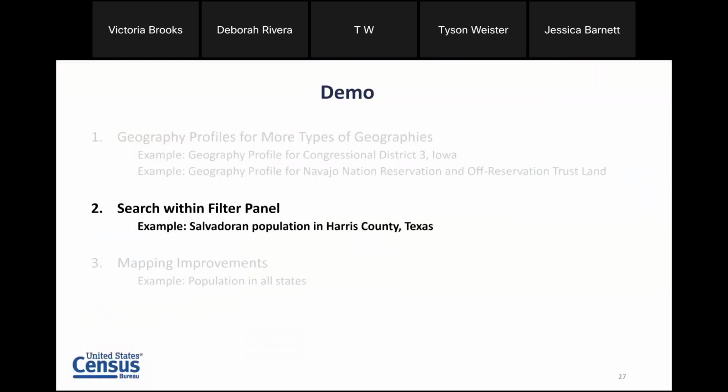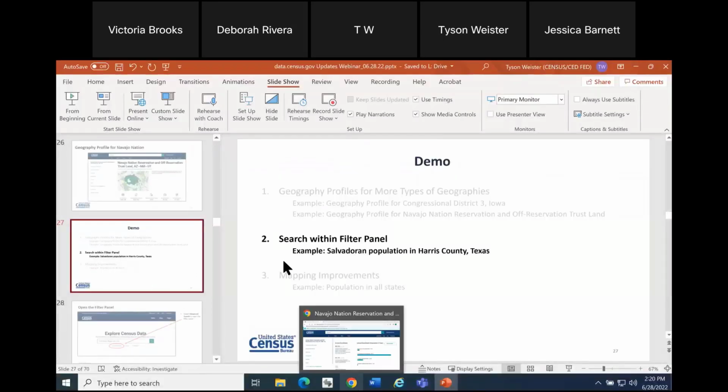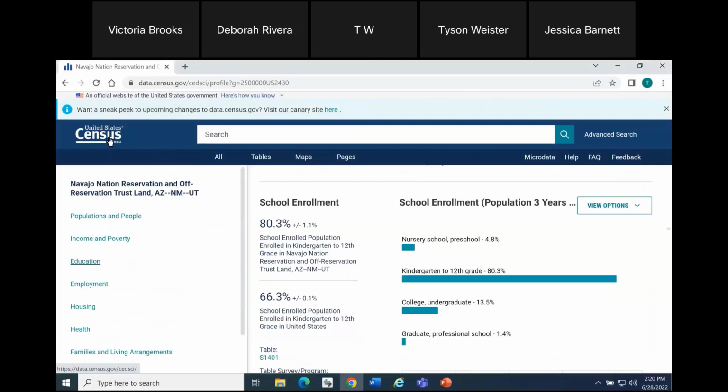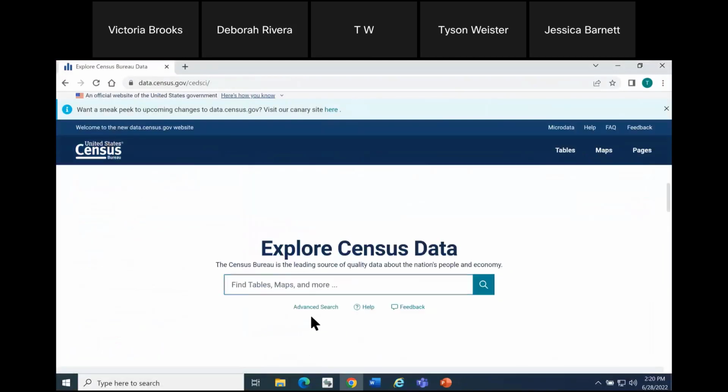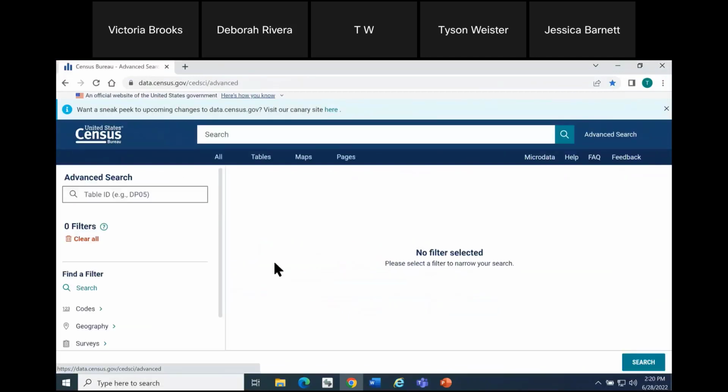Now, I'd like to spend a little bit more time diving into the Search Within Filter panel functionality, just to make sure we're really clear about how it functions. And for this example, I want to showcase Salvadoran population in Harris County, Texas. So clicking the U.S. Census logo in the upper left, we are going to use the Search Within Filter panel functionality. So I'm going to click the Advanced Search to get to the filters.